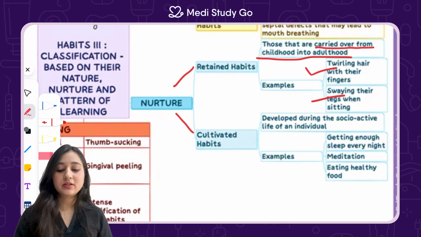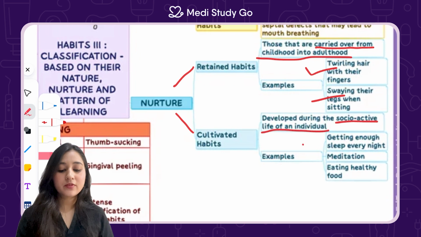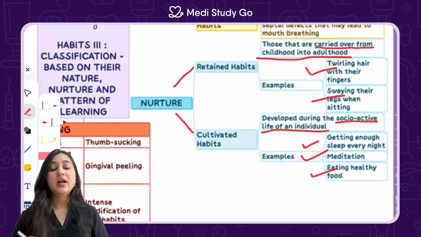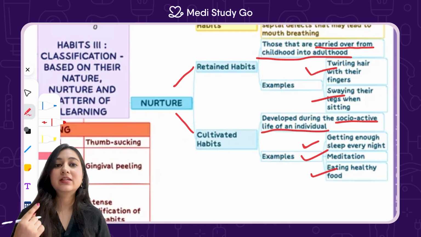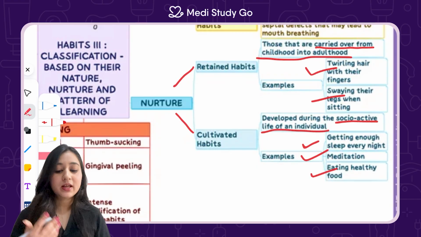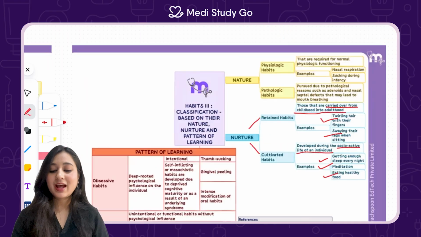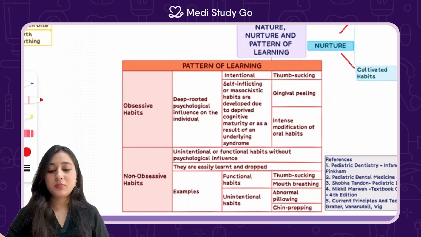Cultivated habits, on the other hand, are developed during socio-active life of an individual. For example, getting enough sleep every night, meditation, and eating healthy food. So these are habits that a person is consciously cultivating and he's consciously making it as a habit, like meditating every day, eating healthy food, as well as getting enough sleep every night. These are cultivated habits. Coming to the pattern of learning, this is very important.